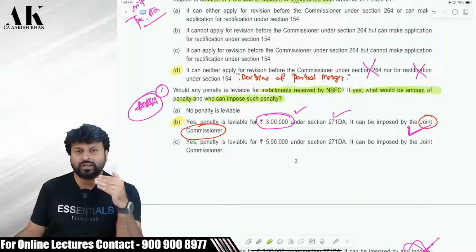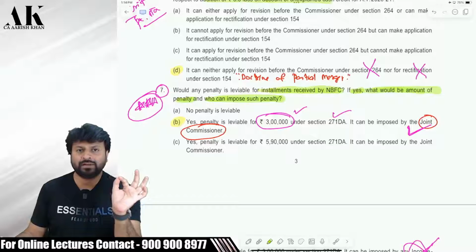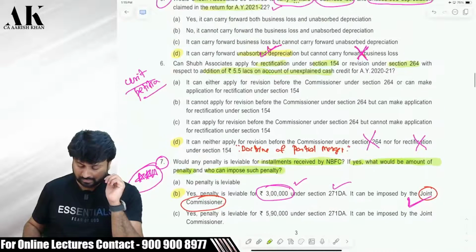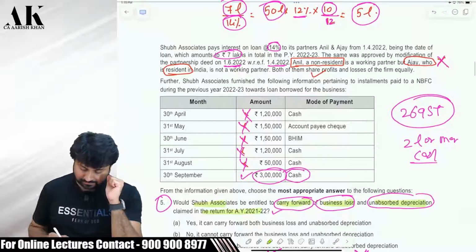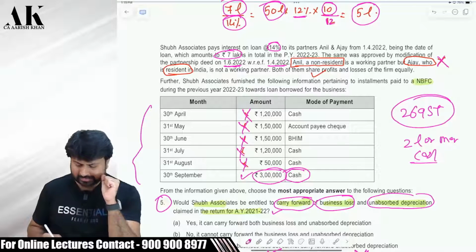And if you receive 2 lakh or more, say in cash or in a bearer cheque or in a crossed cheque which is not account payee, then there will be a penalty imposed under 271DA, and that penalty is imposed by the Joint Commissioner. Okay. So this is given under section 269ST. So here the NBFC is receiving the following amounts. So whether 269ST will be applicable in these cases or not?